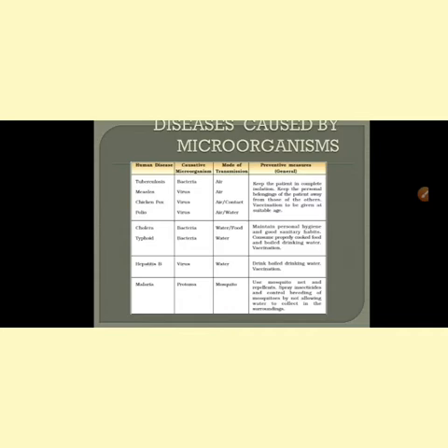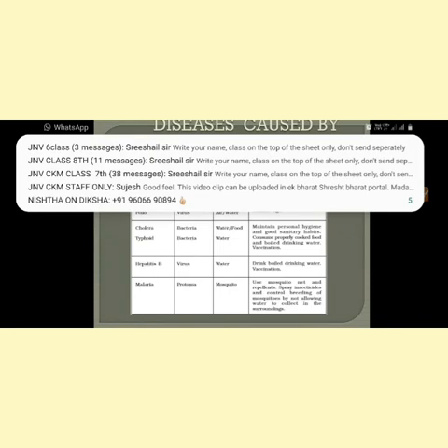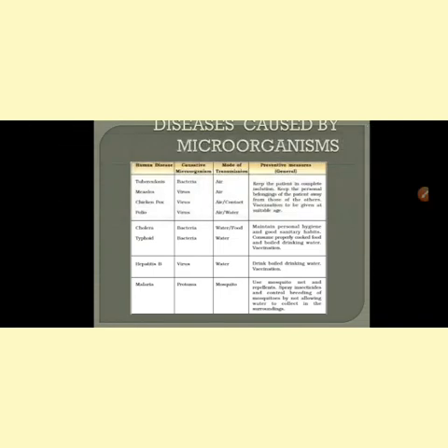Tuberculosis is a disease caused in humans. It is caused by bacteria, and the mode of transmission of that bacteria is through air. Tuberculosis generally happens when the person's lungs are affected by the bacteria called Mycobacterium tuberculosis. There are different kinds of germs, different kinds of pathogens for different kinds of microbial diseases. Tuberculosis is caused by a particular kind of bacteria, which enters into our body through air inhalation, through breathing.